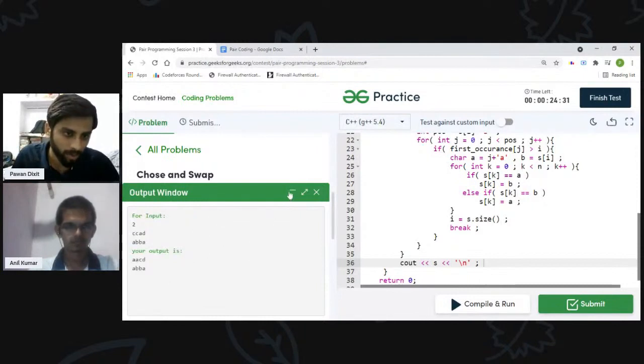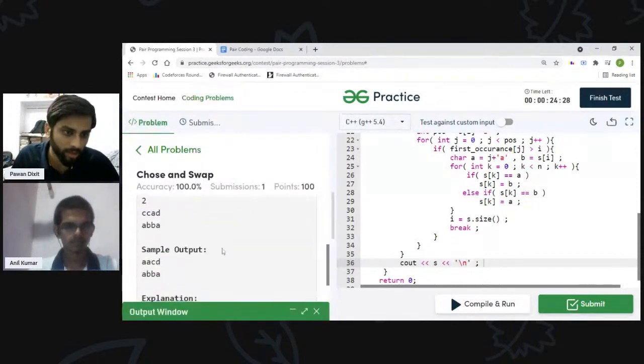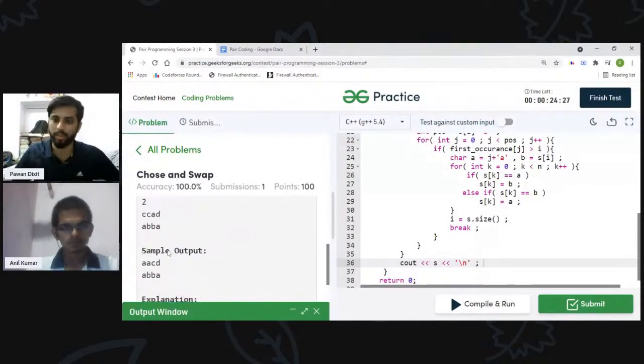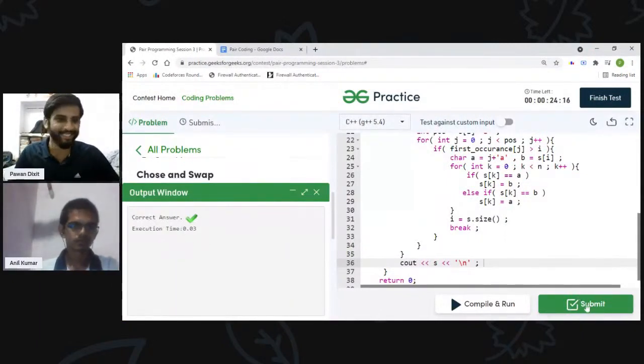So it works on the sample, right? A B B. Yeah, it is correct. Yeah, it works. Let us try submitting it. Yeah, nice. Correct answer. Good feeling. It is a very good feeling.